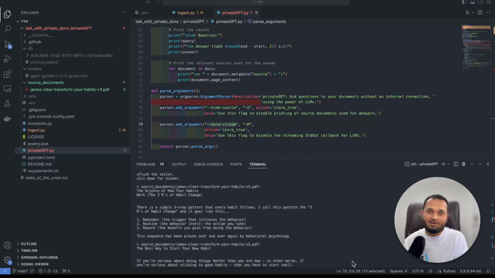So in this way, you can build a chatbot which can talk with your private PDFs completely free and offline as well. The only thing is it will take a little bit of time because we are using an open source model. If you want to make a chatbot which can quickly respond to your queries, then we need to use OpenAI LLMs. I have made a video about that as well. You can check it out.